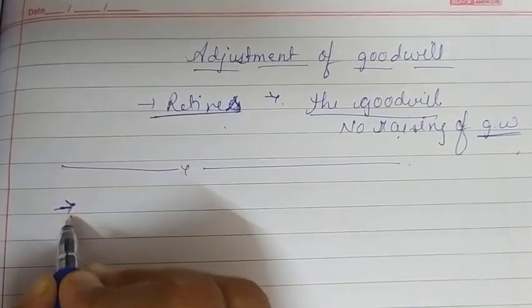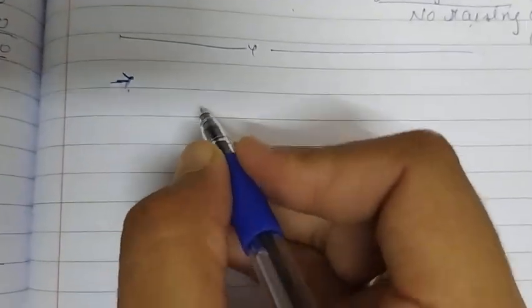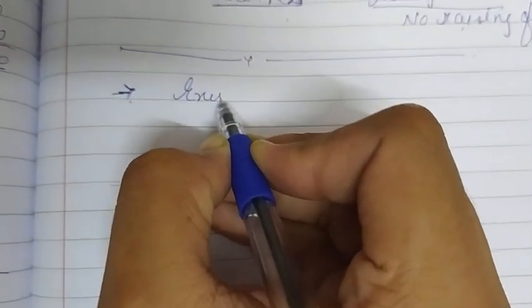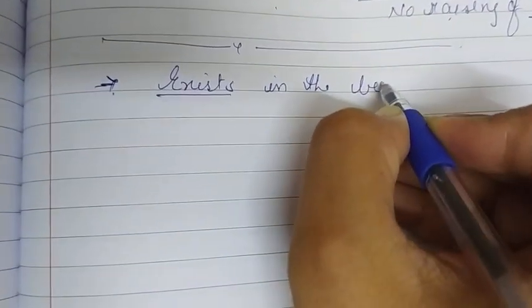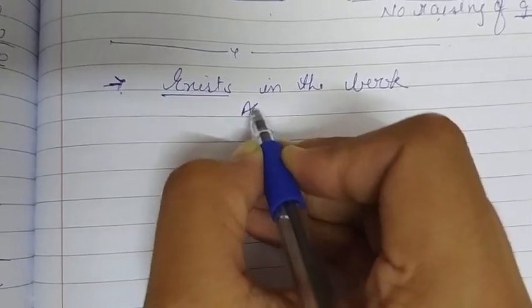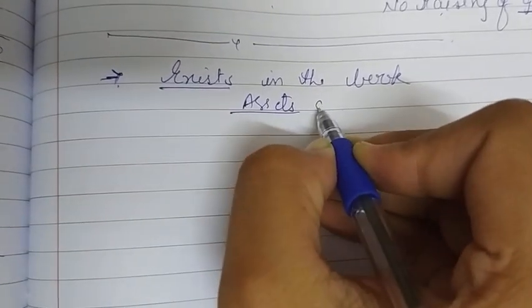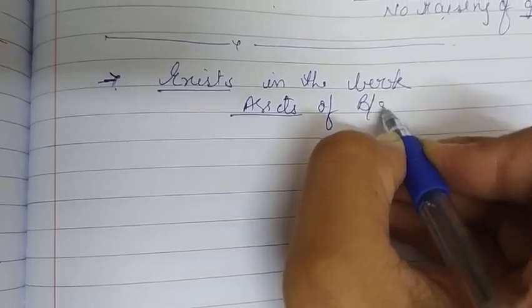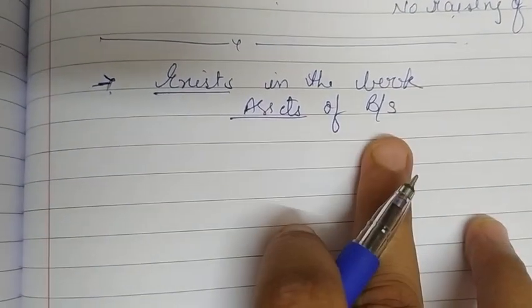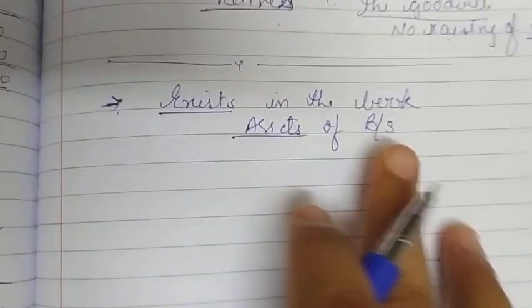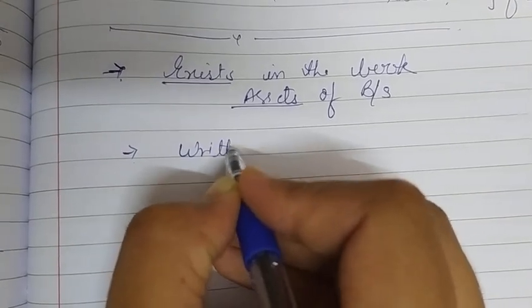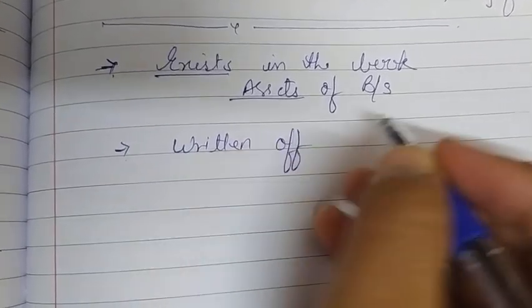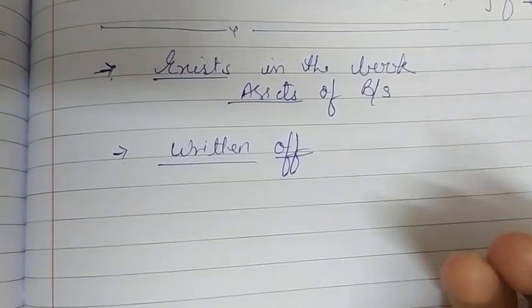First, I am telling you about the goodwill that already exists in our books. So the goodwill which already exists in the books, where do we find the goodwill? We find the goodwill on the assets side of our balance sheet. If we find the goodwill on the asset side of our balance sheet, what treatment will we do? We will write off that goodwill, same as we were doing in the admission chapter.